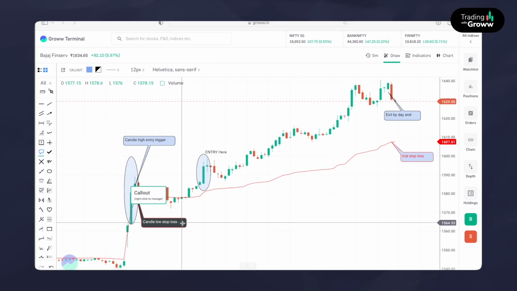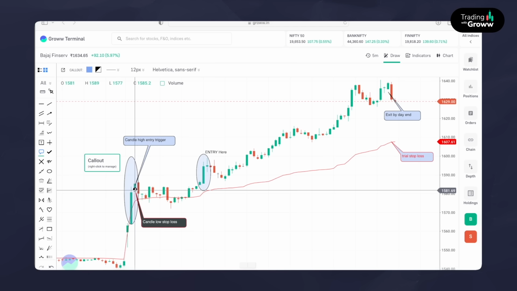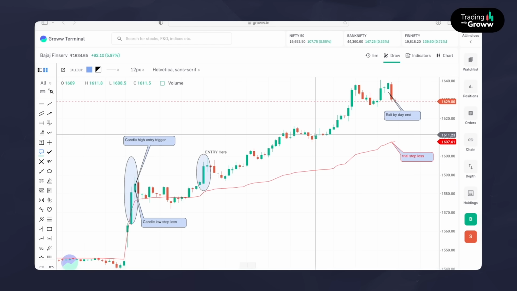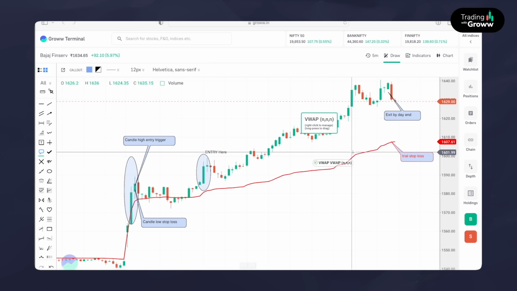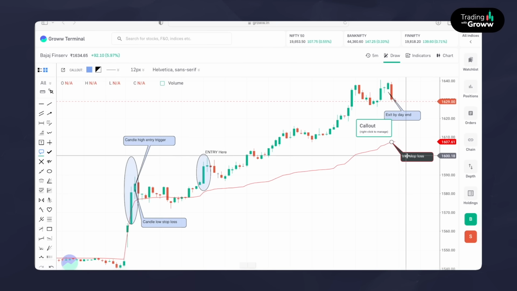So the second candle's low price will be the stop loss, which is approximately 1577. So we enter at 1589, with 1577 as our stop loss once we have entered. Then as the market keeps moving up, you keep the VWAP as your trailing stop loss. So only when it closes below that VWAP, you exit it.